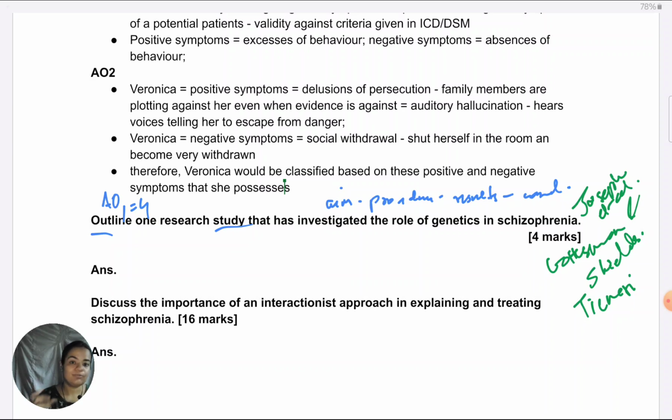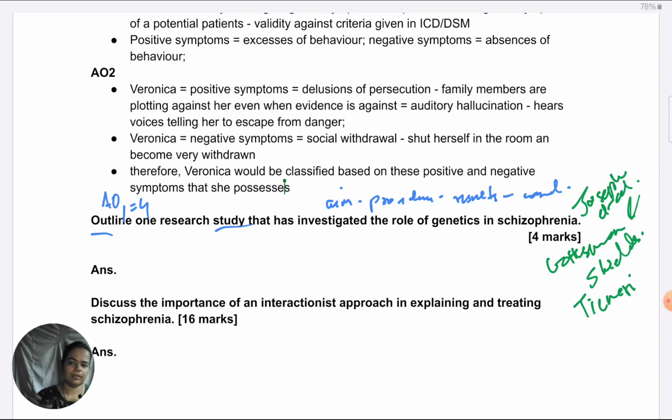Adoption studies, like I told you, I can't bring the name to mind, but that very famous study, hopefully you remember the name of the researcher, in which children whose biological mothers had schizophrenia had been sent for adoption, and some of them remained with their mothers only.